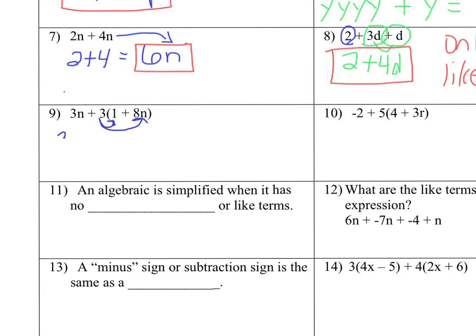So I'm going to write down the 3n because we're not doing anything with that yet. 3 times 1 is 3. 3 times 8n is 24n. So 3n plus 24n is 27n plus 3.